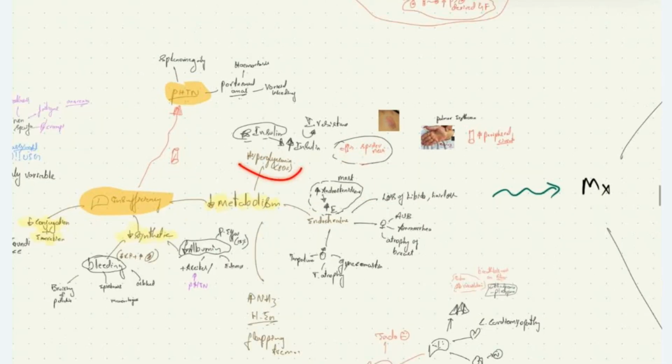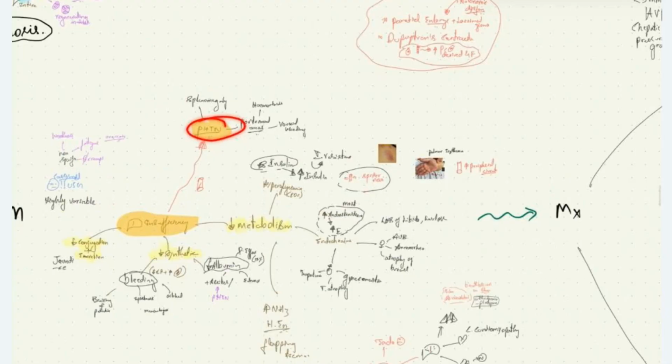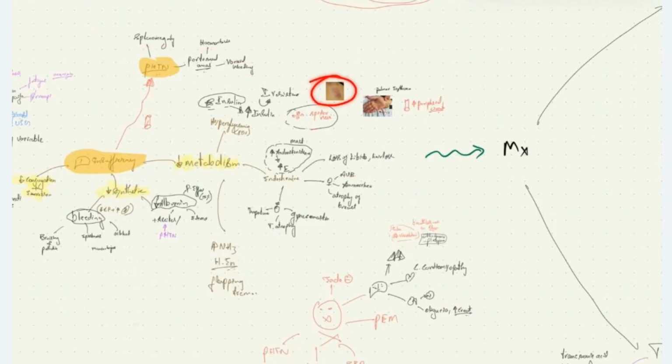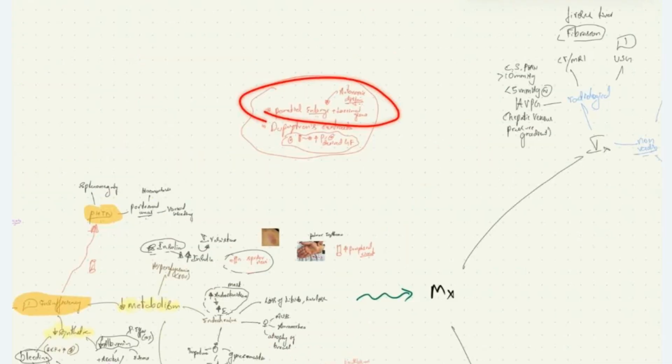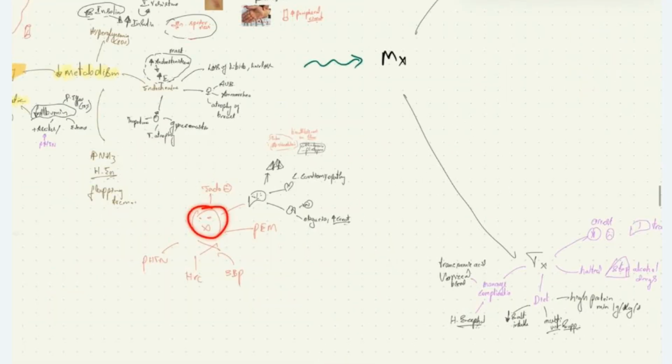Due to portal hypertension, the patients will have splenomegaly, hemorrhoids, and variceal bleeding. Associated with this, the patient has spider nevi, palmar erythema, parotid gland and lacrimal gland enlargement, and Dupuytren's contractures. The complications are portal hypertension, hepatocellular carcinoma, spontaneous bacterial peritonitis, protein malnutrition, hepatopulmonary syndrome, hepatorenal syndrome, and cirrhotic cardiomyopathy. And also we have endocrine abnormality, which we discussed.